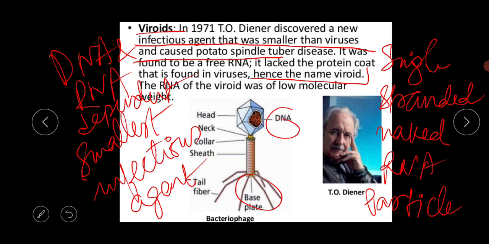Now you can ask me, ma'am, what is the basic difference between viruses and viroids? Normally viruses are larger than viroids, and viroids are smaller than viruses. Viruses have a protein coat, viroids lack a protein coat. The genome of viruses is DNA or RNA, while viroids are only RNA particles. The RNA of viruses has relatively high molecular weight, and the RNA of viroids has low molecular weight. Viruses parasitize all types of organisms, and viroids parasitize only plants. They cannot infect the animal's body.